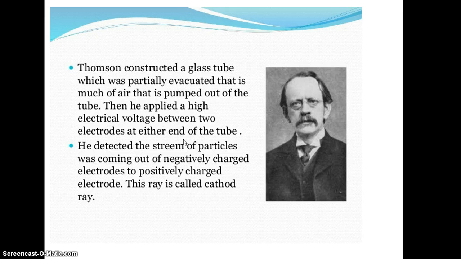And a high voltage was applied between two electrodes placed at either end of the tube. He detected the particle path coming out from the electrodes, and he named these particle rays cathode rays.